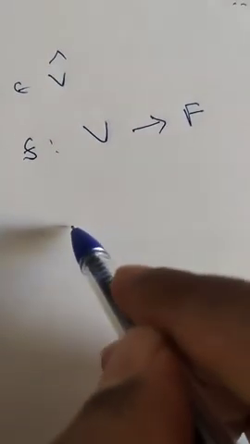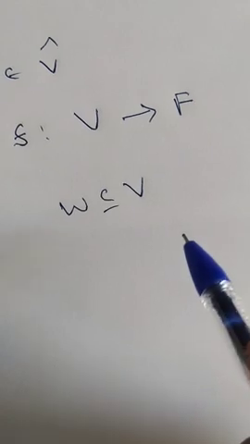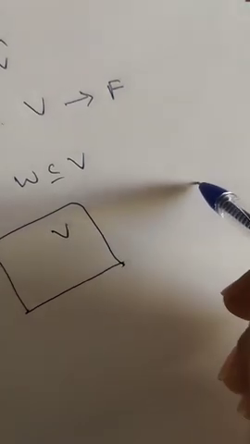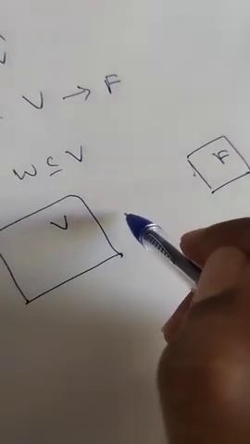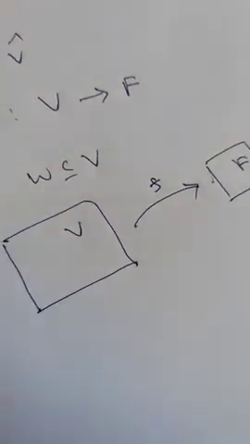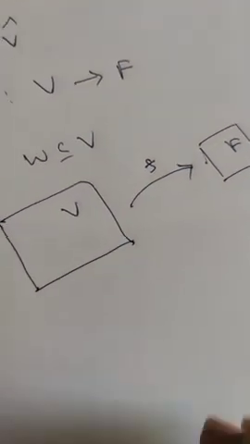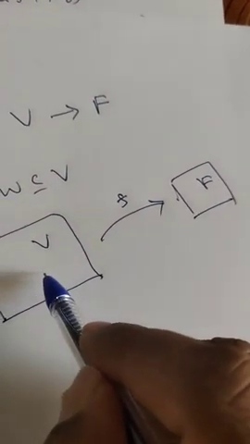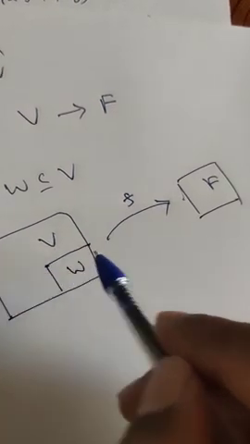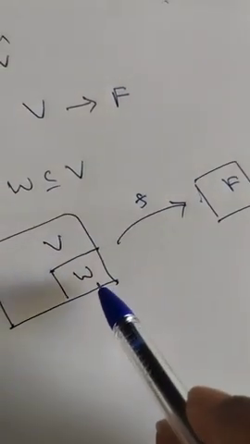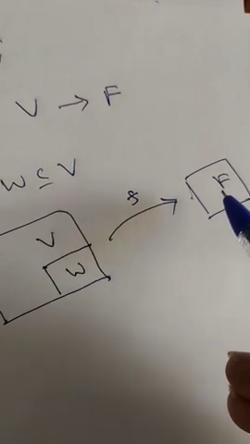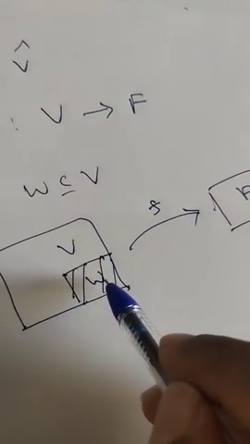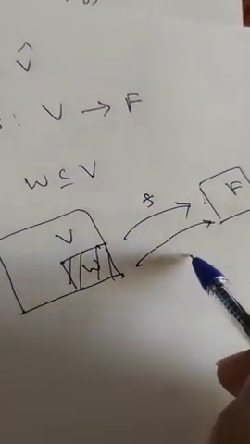Now W is a subspace of V. If you denote this by V and this by say F, then f is a linear transformation from V to F. Now this W is a subspace of V. Say this is W. Then f is also carrying elements of W to F. So this restriction, the f restriction to this space, I will denote this by f tilde.